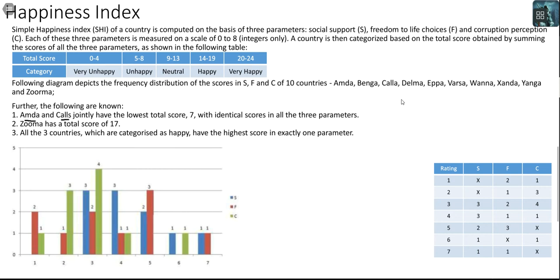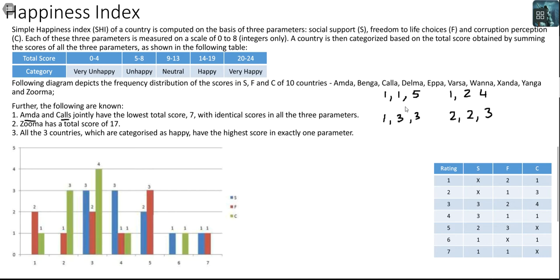If we have a lowest score of 7, 7 can be obtained in 1 1 5 or 1 2 4 or 1 3 3 or 2 2 3. These are the only 4 ways in which you can score a 7. Yes, you can have 3, 2, 2 or whatever, but these are the only possible ways in which a total of 7 can be reached.